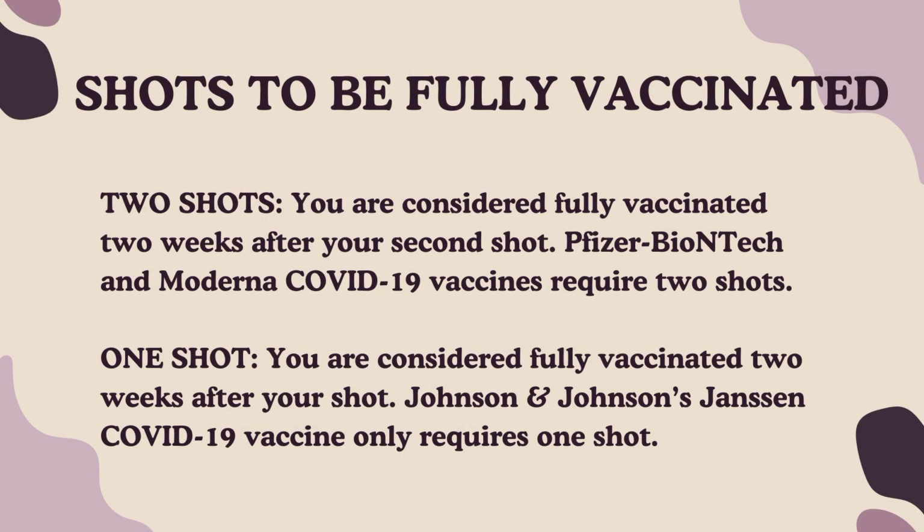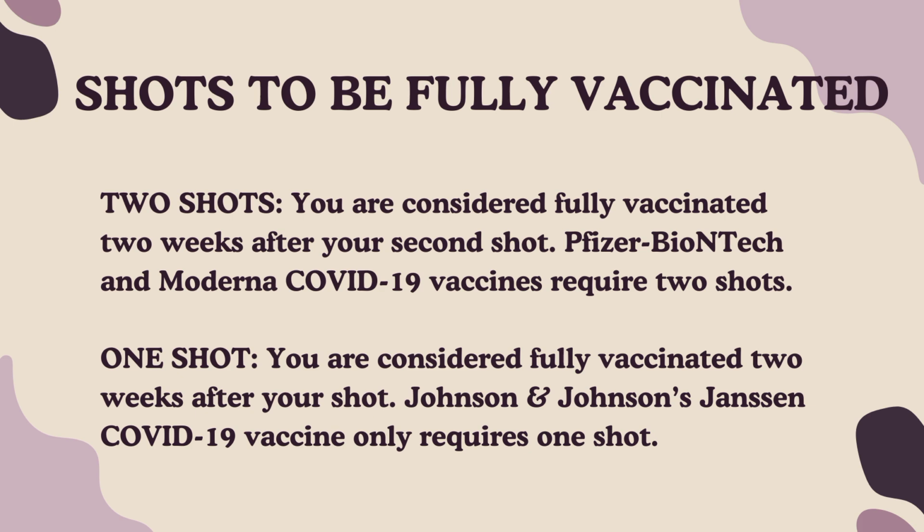To be fully vaccinated, you will need two shots of some COVID-19 vaccines. If you get a COVID-19 vaccine that requires two shots, you are considered fully vaccinated 2 weeks after your second shot. Pfizer-BioNTech and Moderna COVID-19 vaccines require two shots.